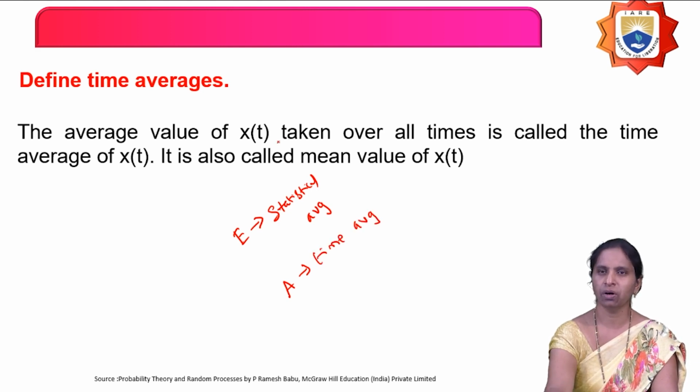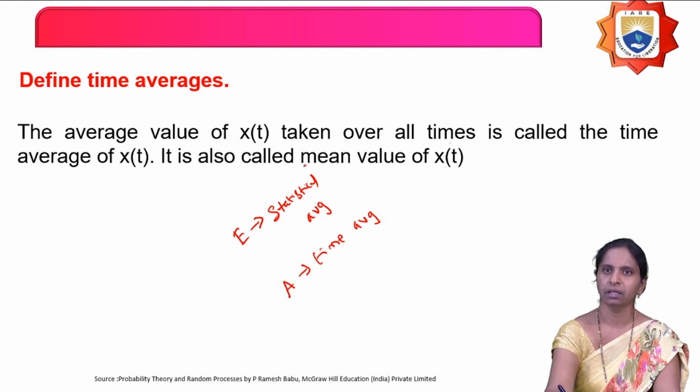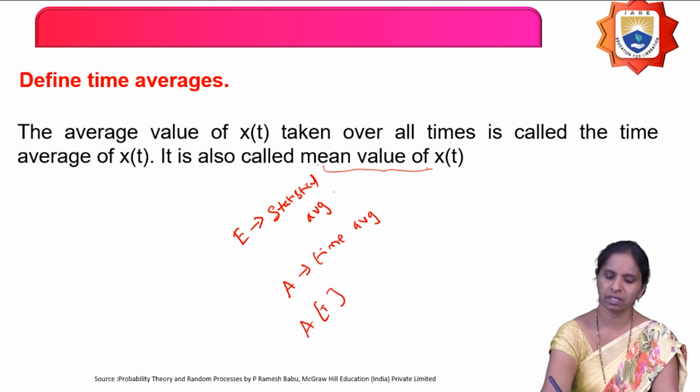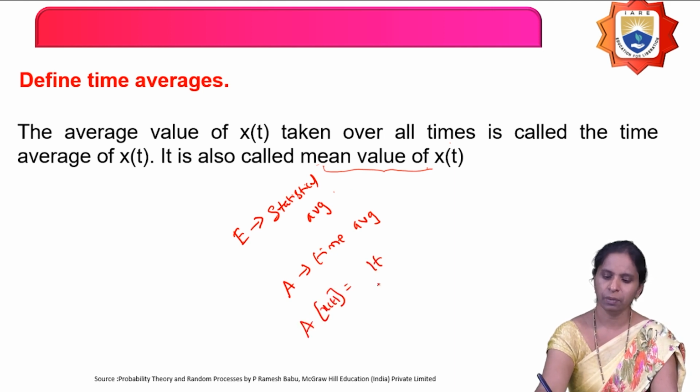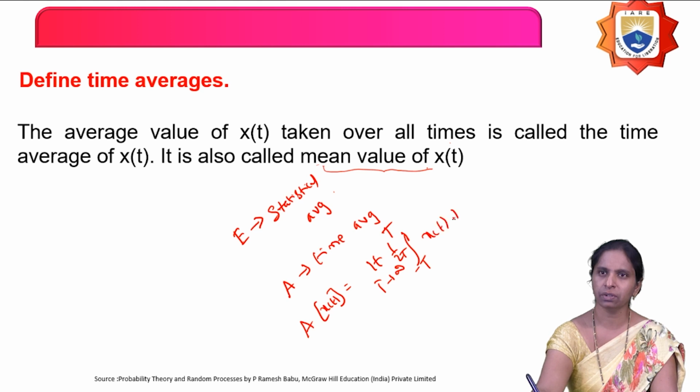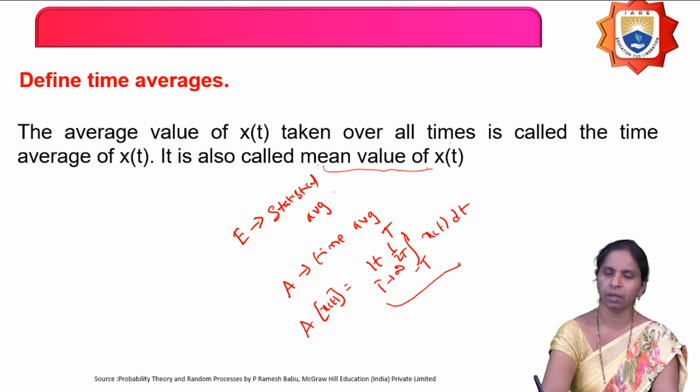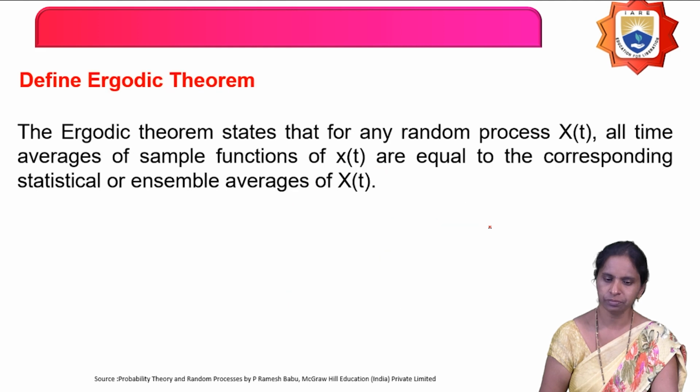So the average value of the sample function x of t taken over all the times is called as what? Time average of x of t. So it is also called as what? Mean value of x of t also. So how can you calculate the time average of, for example, x of t? Nothing but limit T tends to infinity, 1 by 2T integration from minus T to T, x of t dt. This is called as what? The time average of any function.